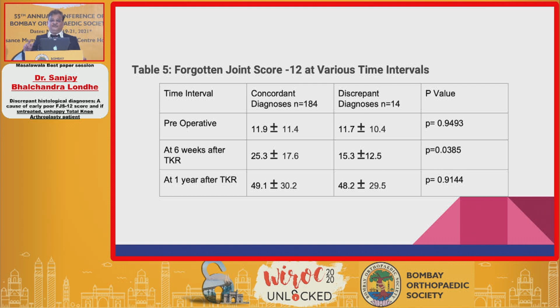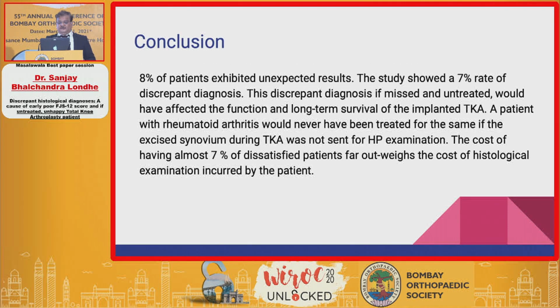Since these patients were treated at about 4 weeks and continued to be treated and monitored by the rheumatologist, at 1 year, the FJS joint score, there is no statistical difference between the concordant group and the discrepant group because the p-value is 0.9144 and the score is about 49.1 as against 48.2. So our conclusion: 8% of our patients exhibited unexpected results. The study showed a 7% rate of discrepant diagnosis, which is rheumatoid arthritis.